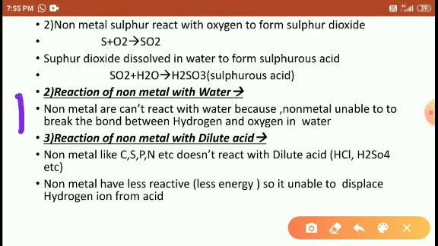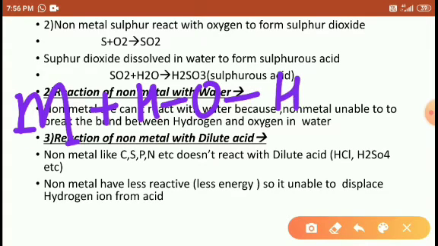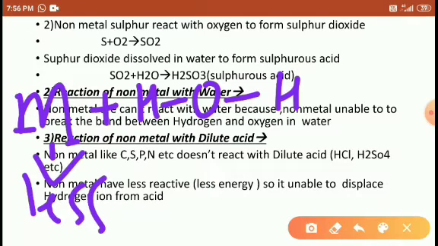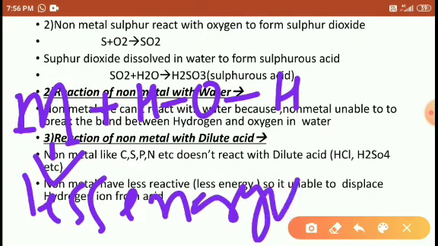I am using the non-metal symbol M here, students. When any non-metal is treated with water, HOH, the non-metal has less energy. So it is unable to dissociate the bond between oxygen and hydrogen in water.